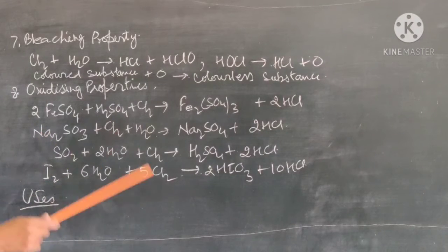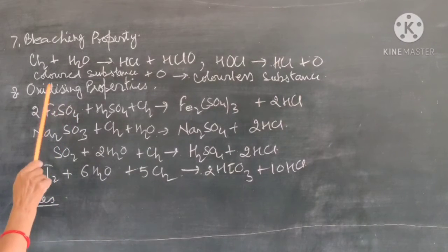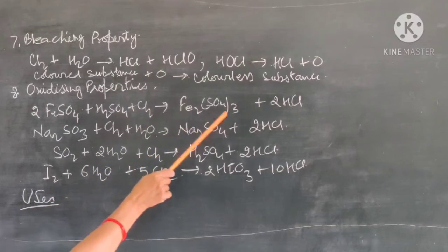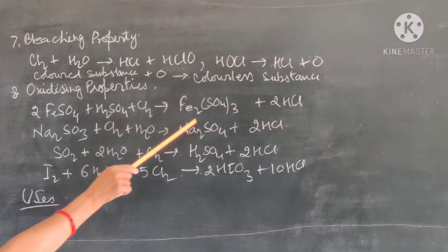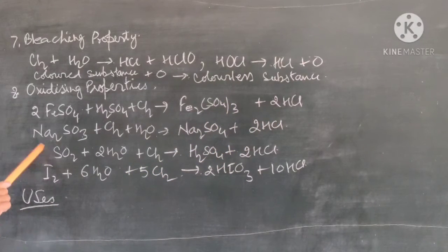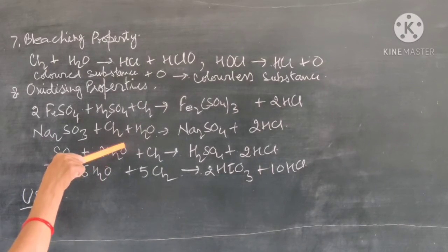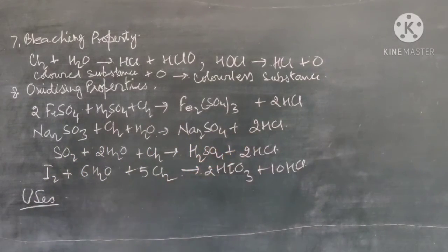Chlorine oxidizes ferrous into ferric, sulfite into sulfate, sulfur dioxide into sulfuric acid, iodine into iodic acid. So many other oxidizing properties are there. So first, when chlorine reacts with ferrous sulfate, then ferrous sulfate will be oxidized to ferric sulfate. So there is a reaction with ferrous sulfate, sulfuric acid and chlorine, and then there is a formation of ferric sulfate and HCl. Second is when sodium sulfite reacts with chlorine in the presence of water, that means we need solution here. Then the sodium sulfite will be oxidized to sodium sulfate and HCl will form.